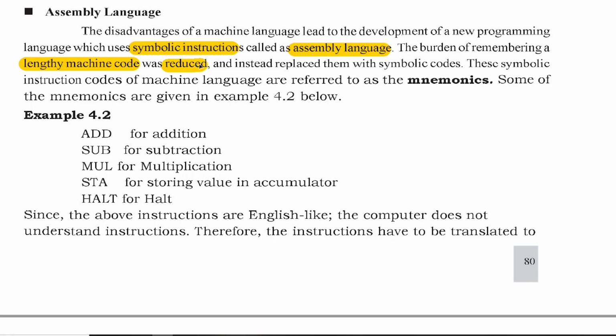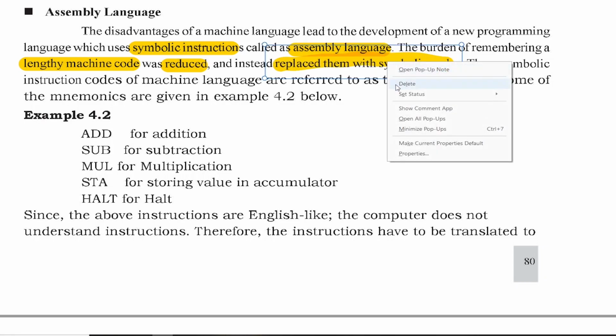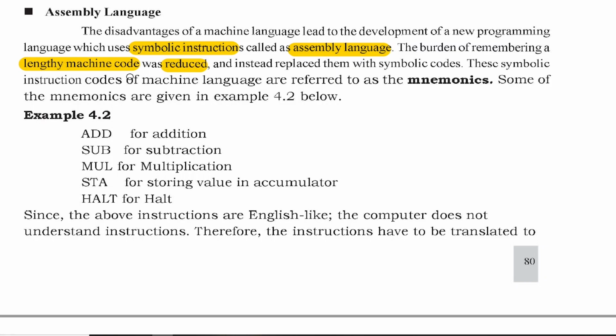Instead of this, we replace them by symbolic codes. So what was machine code is replaced by symbolic codes, and these symbolic instruction codes of machine language are referred to as the mnemonics.